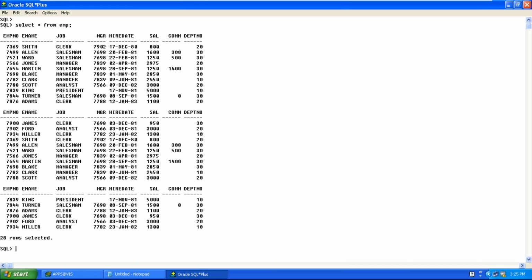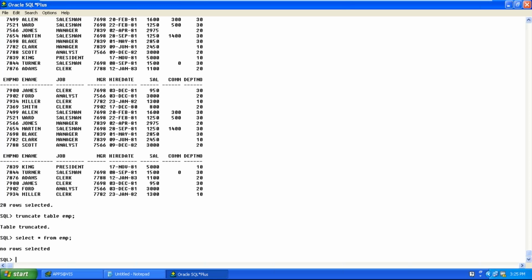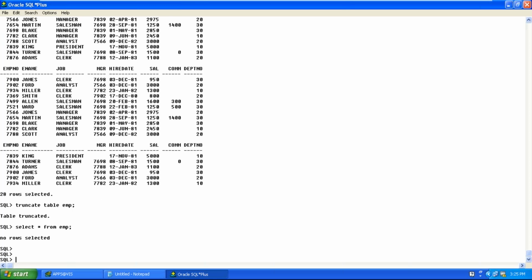So what should you do? First remove all the 28 rows. Truncate table employee. The table has been truncated, and now the table is empty. How to load 14 fresh rows now? Begin.